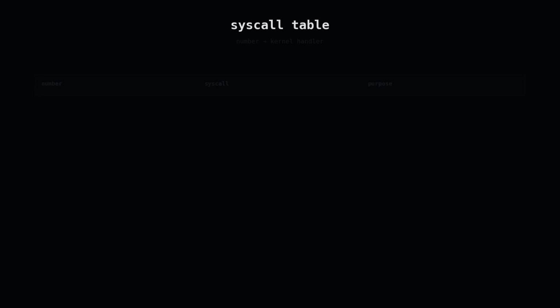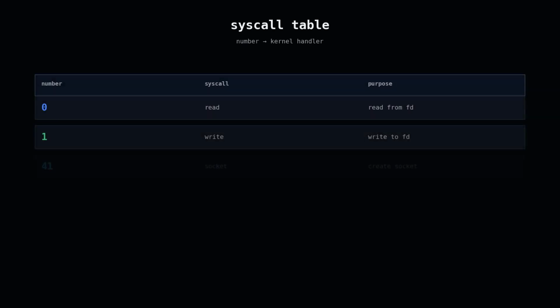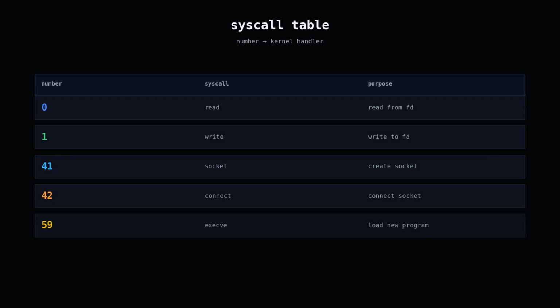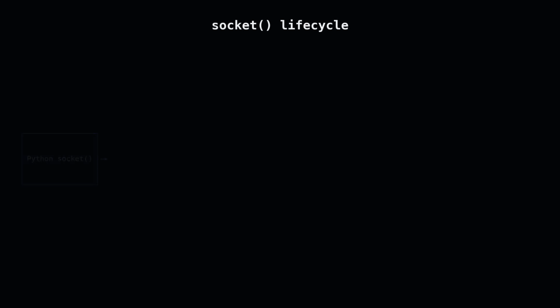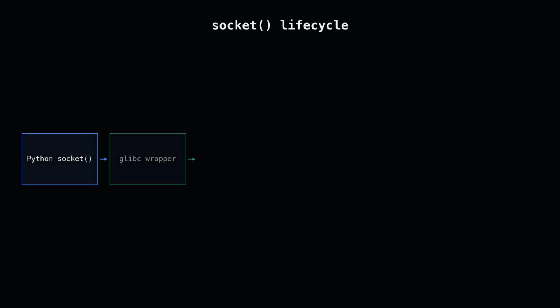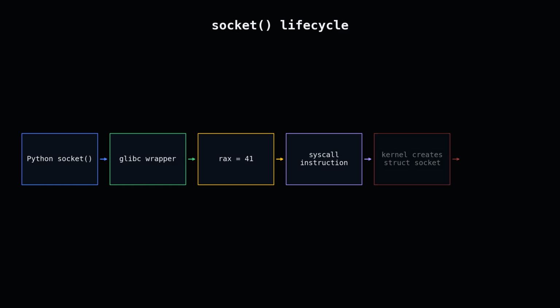The kernel keeps a syscall table. Each syscall number maps to a kernel function. The number in RAX decides what handler runs. When Python creates a socket, it eventually becomes syscall 41. The kernel allocates a socket structure in kernel memory and returns a file descriptor back to the process.